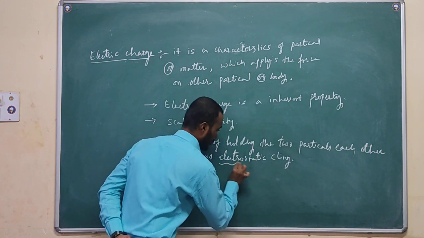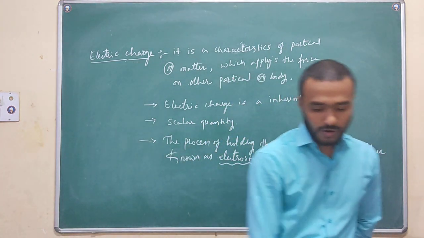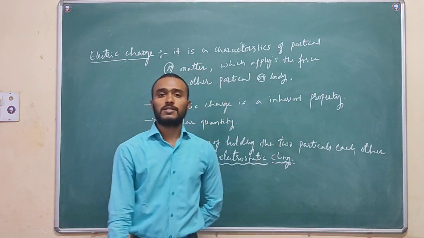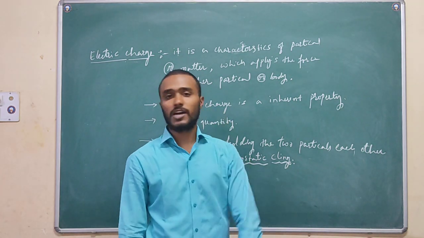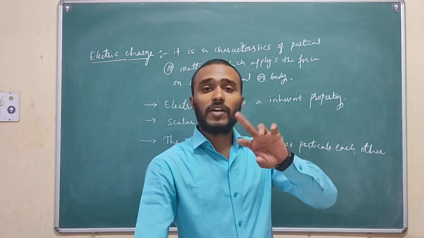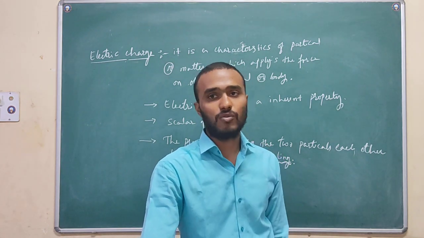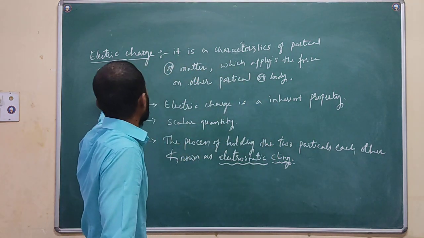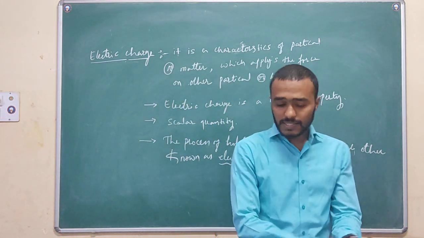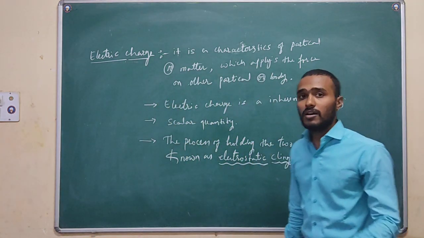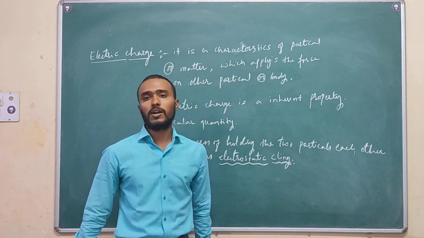It is very important. Electrostatic cling is a process of holding the two particles because of the force of attraction between the two charged particles. Force of attraction or repulsion is a nature or characteristic of charge that we have been discussing since the previous class. So electrostatic cling helps to bond the two particles.